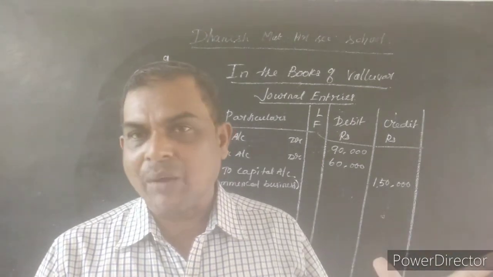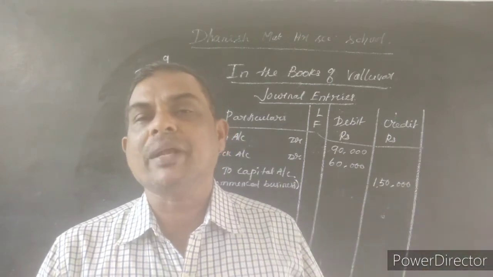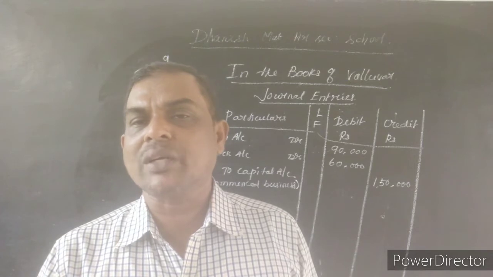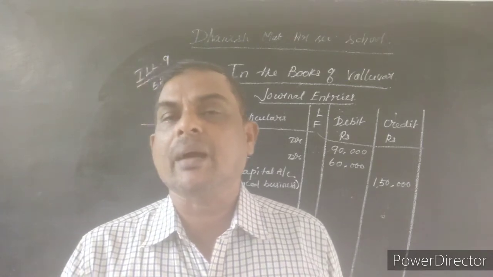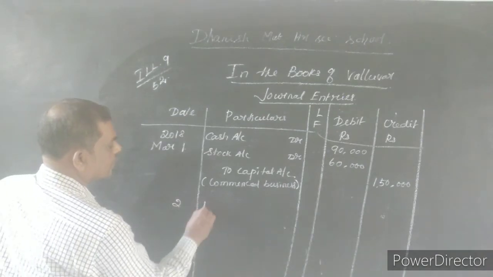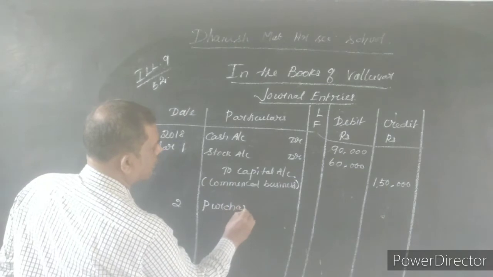Here he did not pay the amount, so we have to pay this amount to the creditor X. You have to mention the name of the creditor, that is X and Company. So date 2, purchase account debtor to X and Company account. Leave one space after writing the journal entry.